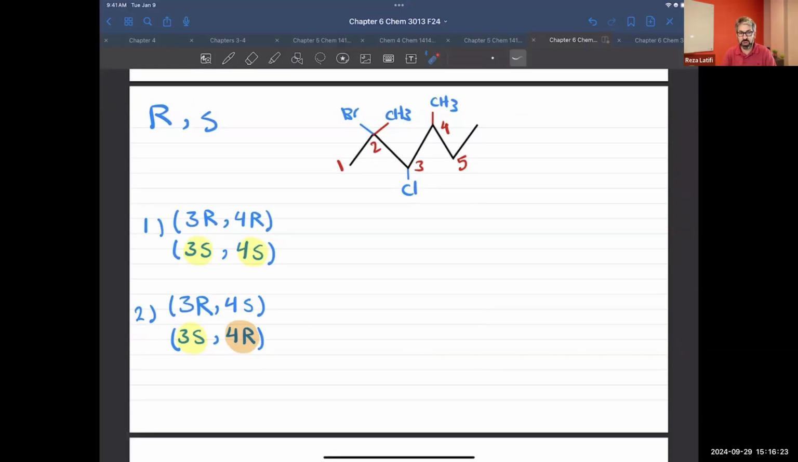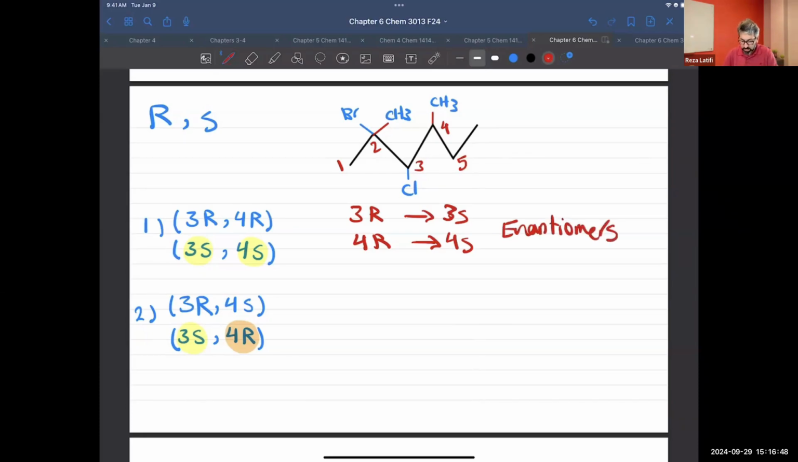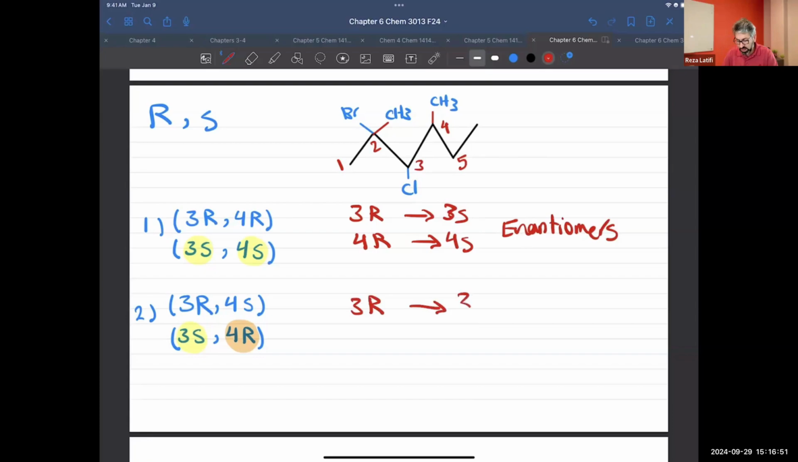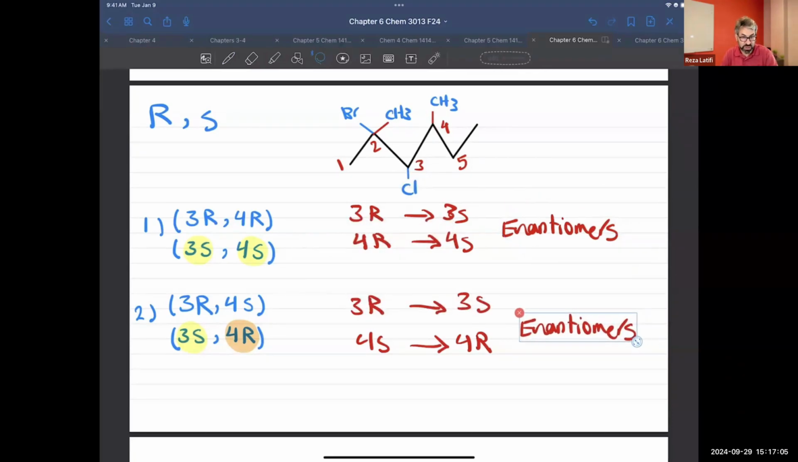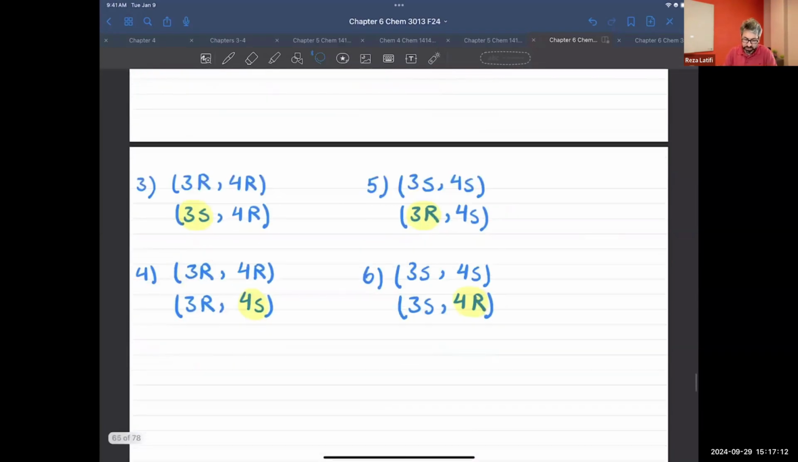We can have 3R, 4R, or 3S, 4S. And now check this. 3R turned to 3S, and 4R turned to 4S, because we flipped the configuration, and so I'm going to say these two are enantiomers. Next, we had 3R turned to 3S, and then we had 4S turned to 4R. Again, those are enantiomers. So I have 2 sets of enantiomers until now. We said we can have 6 combinations. Let's go after those.